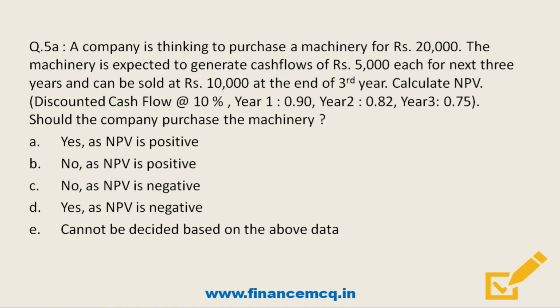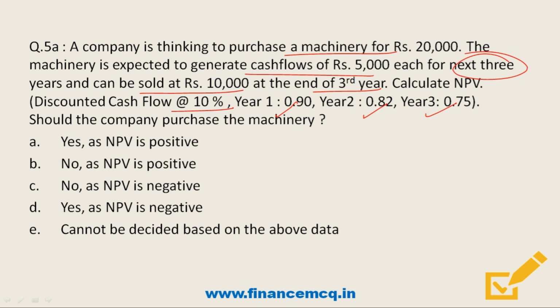So friends, let's do one more question from the similar topic. And friends, here the question says a company is thinking to purchase a machinery for rupees 20,000 and the machinery is expected to generate cash flow of rupees 5,000 each for next 3 years and can be sold at rupees 10,000 at the end of third year. And friends, here discounted cash flow rate is given as 10% and the values are for year 1 0.90, 0.82 and year 3 it is 0.75,